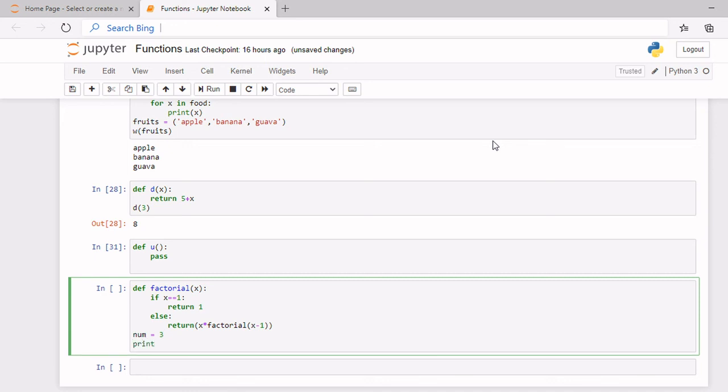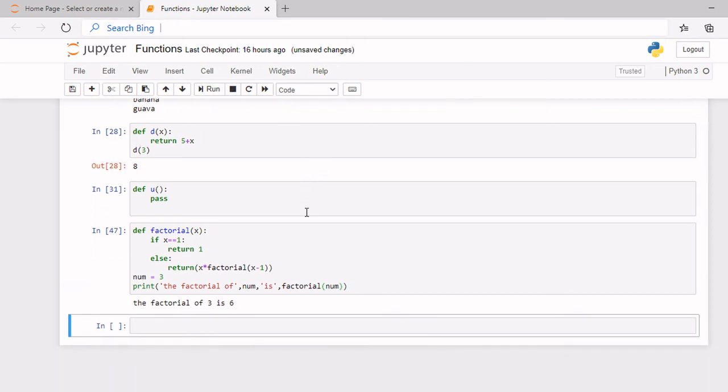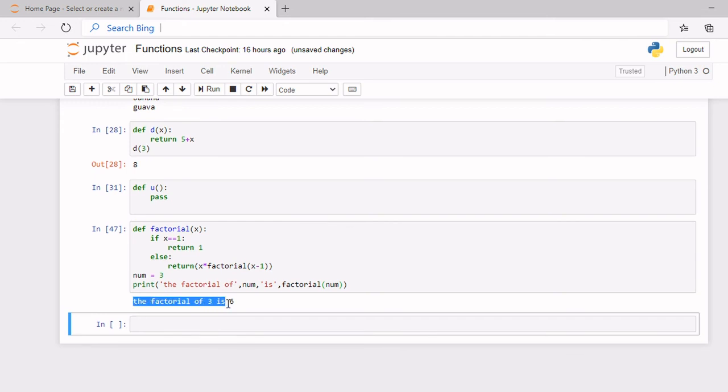So print, let's write the factorial of, and I mean the factorial of number is, and a comma, and factorial num. Okay, so simple as that. Okay, now when I run it, you can see this. The factorial of 3 is 6.